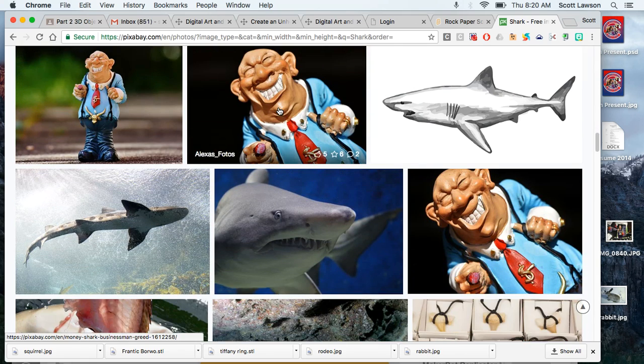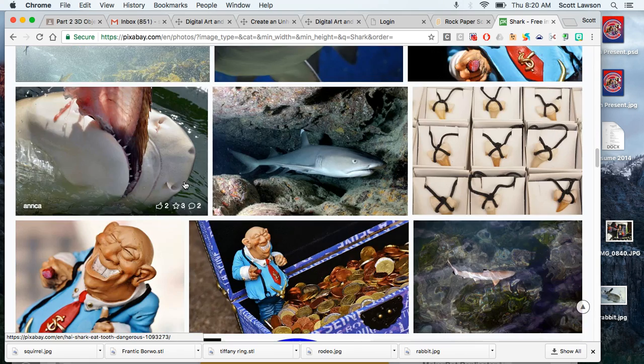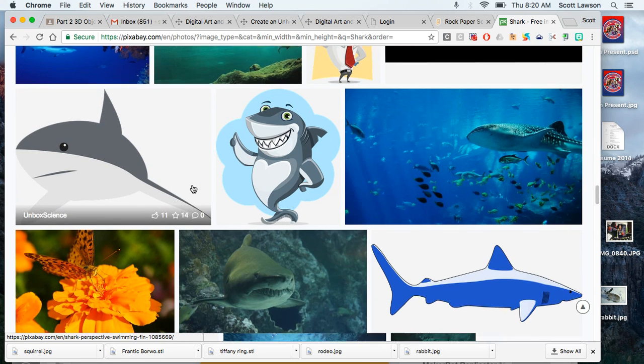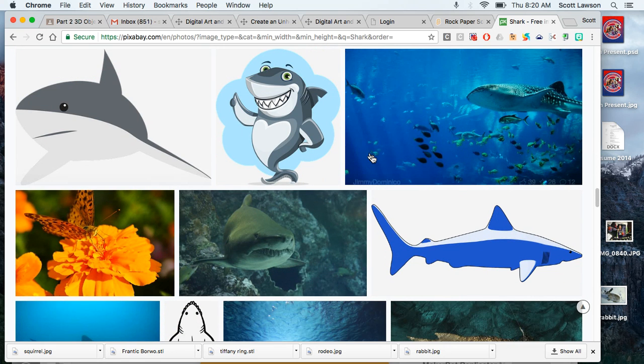As you're scrolling through, you want to find something that would be easy to transfer your picture to. And specifically, what you're looking for is how they're facing.